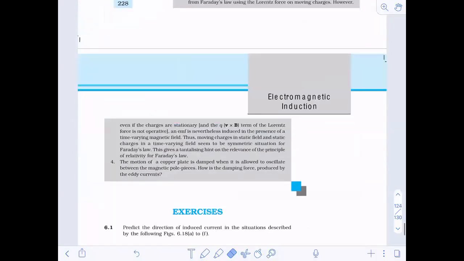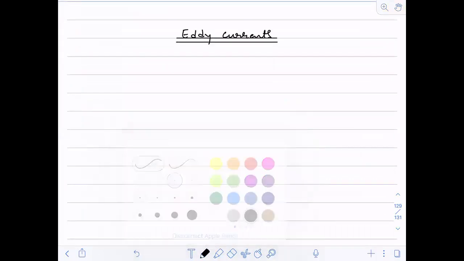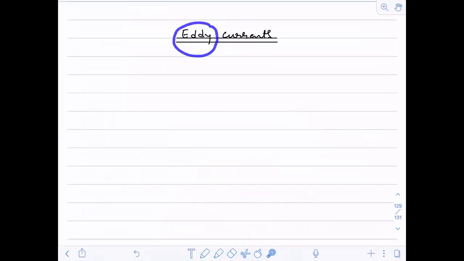Now the next is eddy currents. With eddy currents, we will finish this chapter. Last topic of the chapter, eddy currents. Can anyone tell me the meaning of eddy? This word over here.